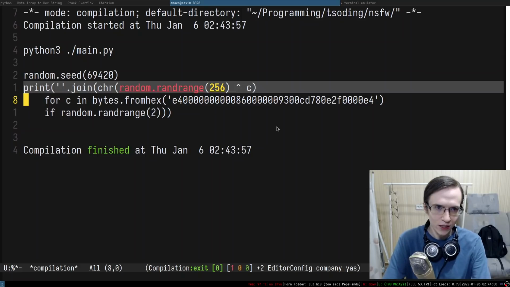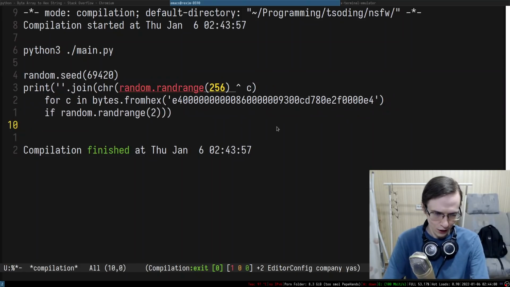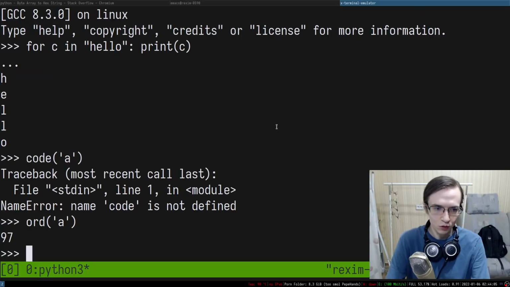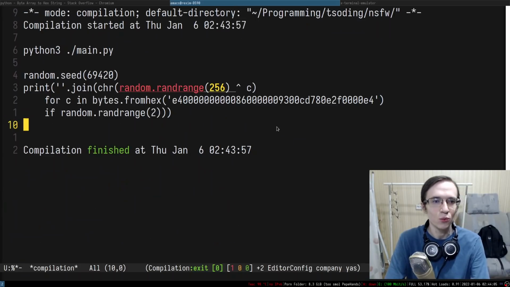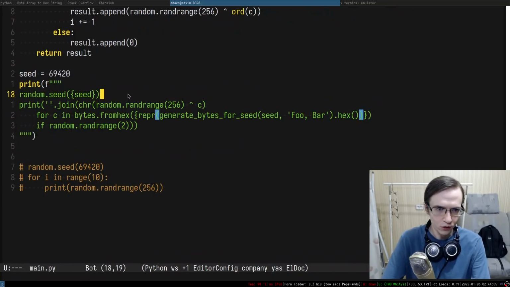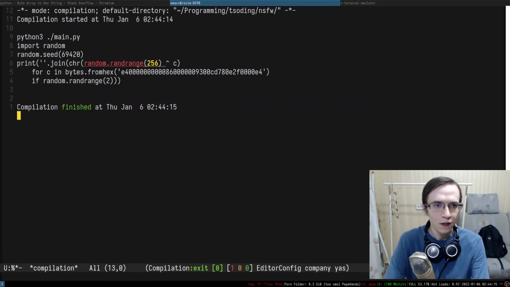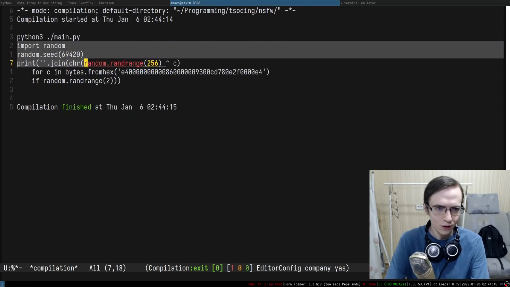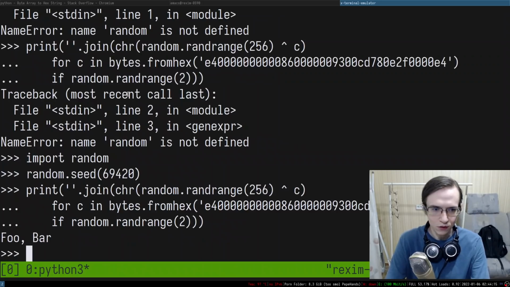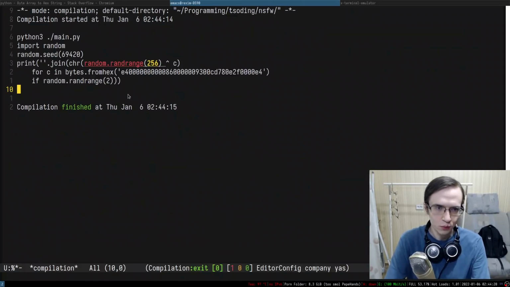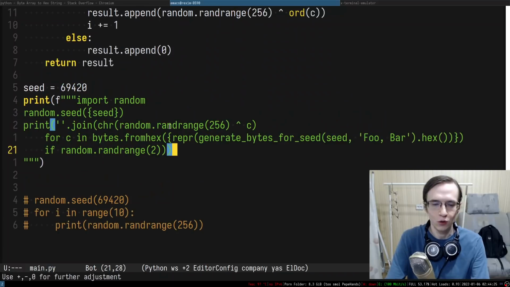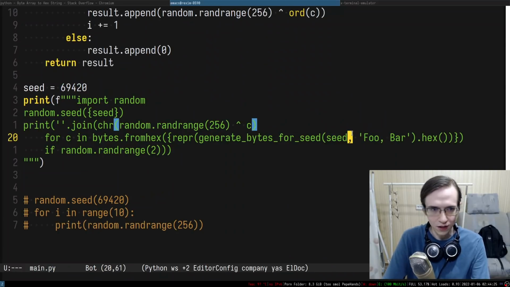So after that, we can just take this code and maybe put it into the interpreter. And that didn't work because we also need to import random. So if I try to do it like that now, and I can copy paste this code in here, there we go, it prints foo bar. So that's actually pretty cool. So now we have a generator of this kind of stuff.